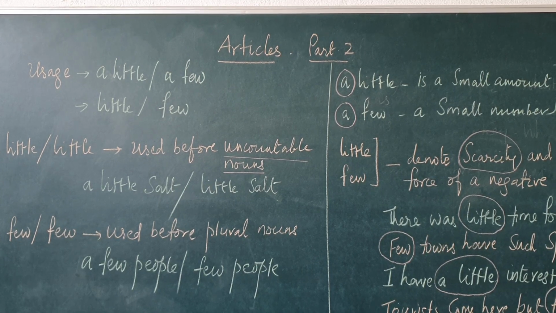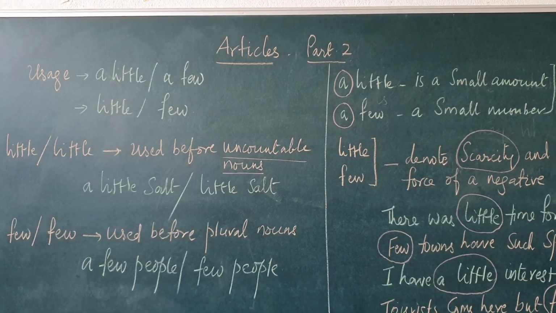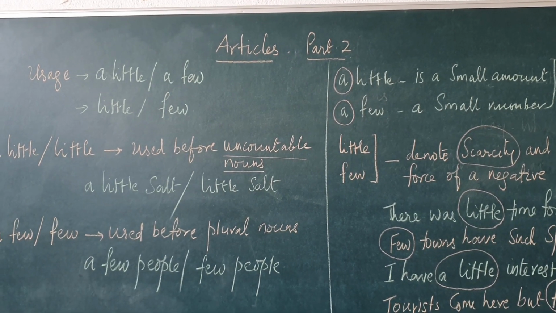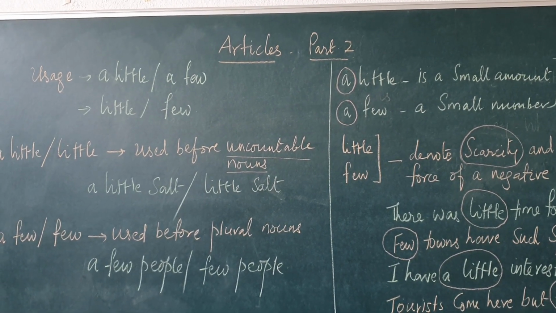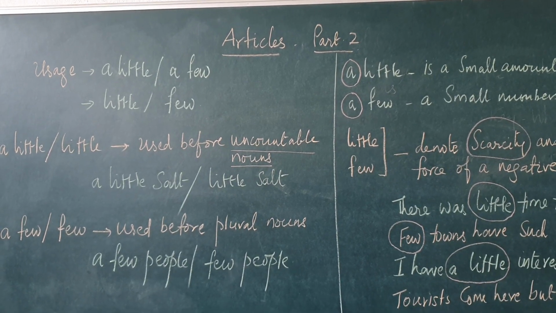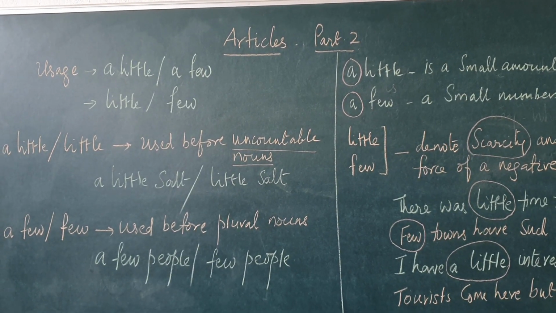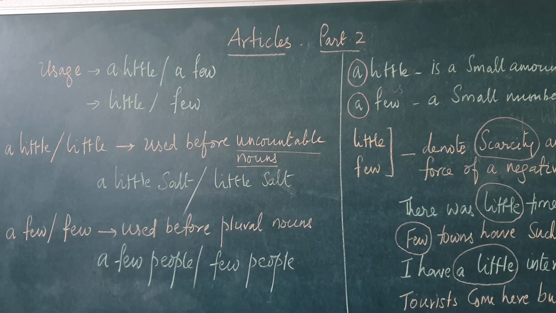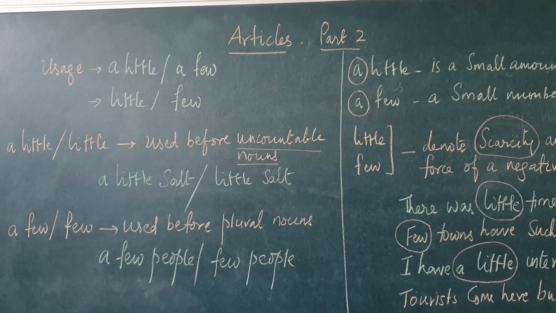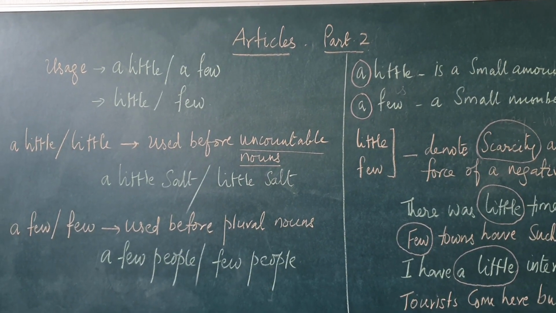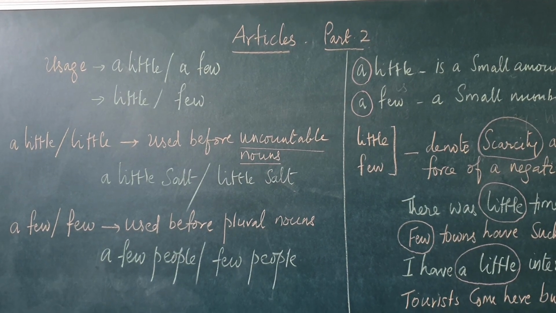I'll give some more examples of this pattern now. See, we have got a little oil and a few eggs, meaning that we have some quantity of oil, a very small quantity, and some eggs. If I say we have got little oil and few eggs, it means that we have almost neither oil nor eggs.